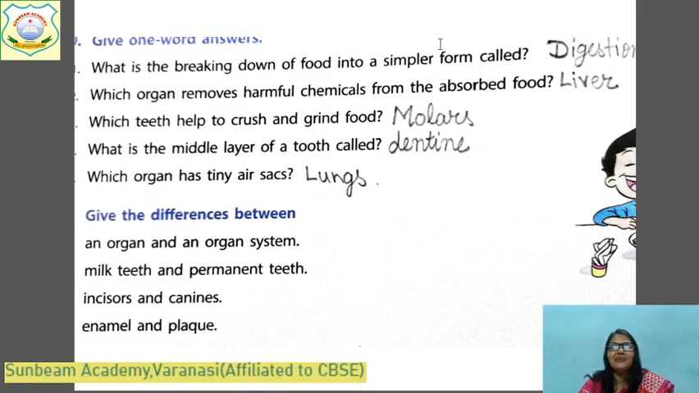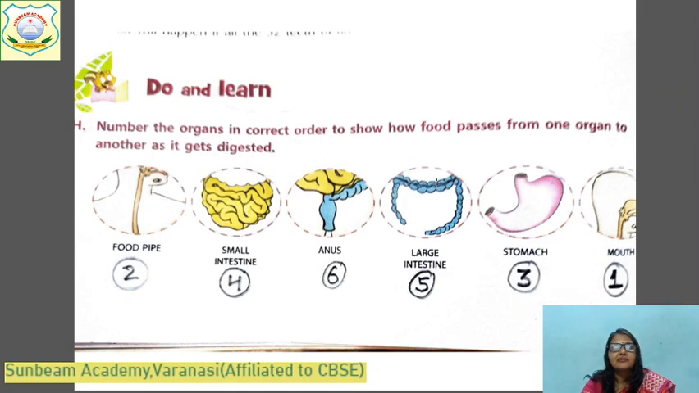And children, this can come in exam. What is the breaking down of food into simpler form called? Digestion. Which organ removes harmful chemicals from the absorbed food? Liver. Which teeth help to crush and grind the food? Molars. What is the middle layer of tooth called? Dentine. Which organ has tiny air sacs? Lungs. And these are the question answers. This time only multiple choice questions will come. Yes, children. These can come.